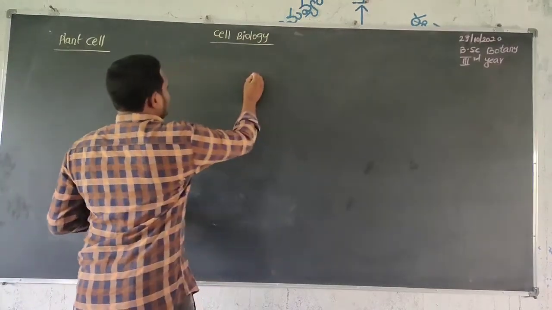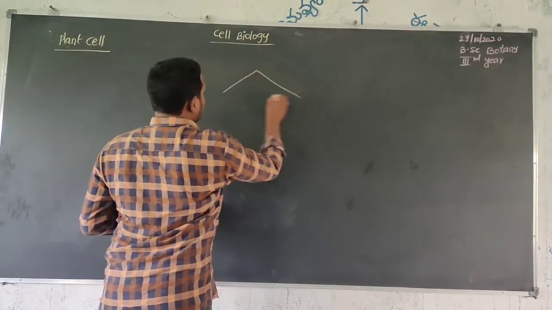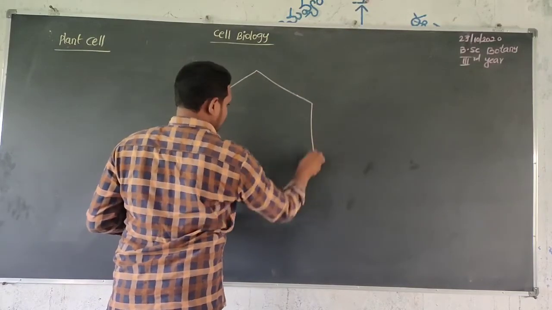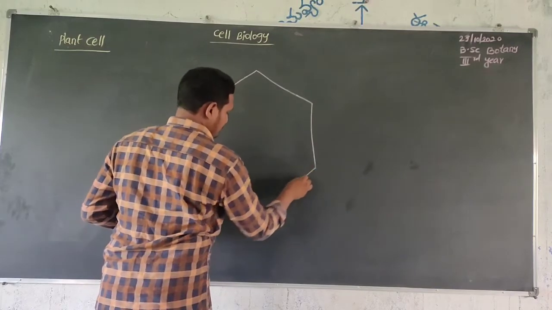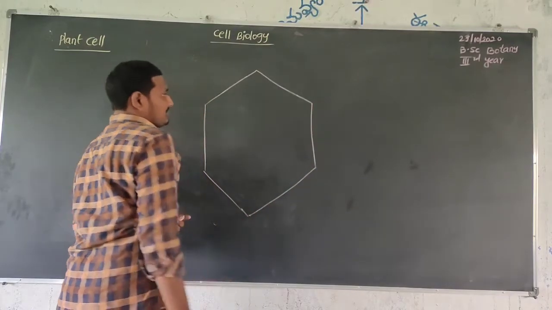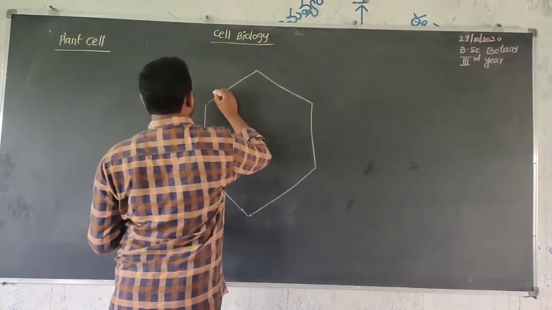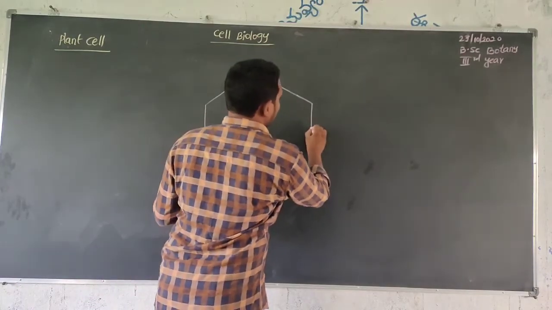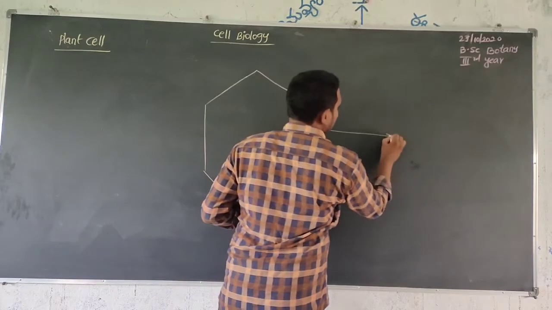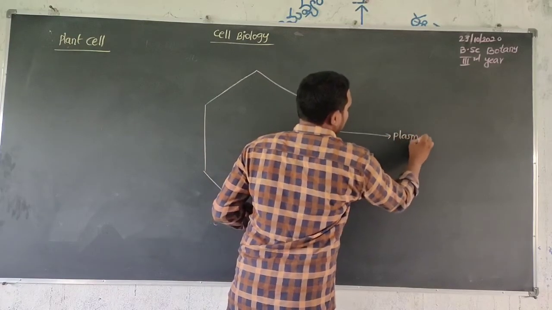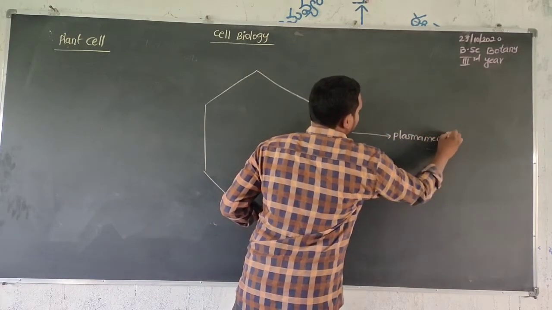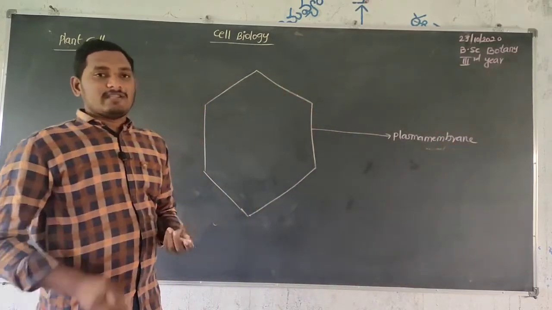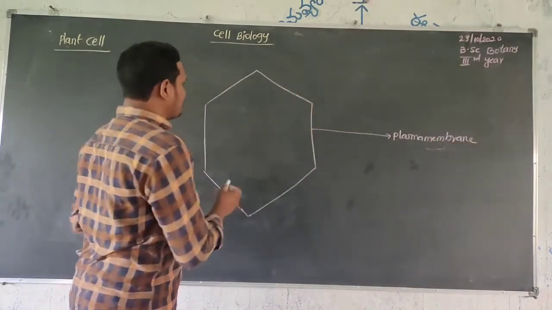It is mainly hexagonal in shape. The plasma membrane is common in both the animal cell as well as the plant cell.